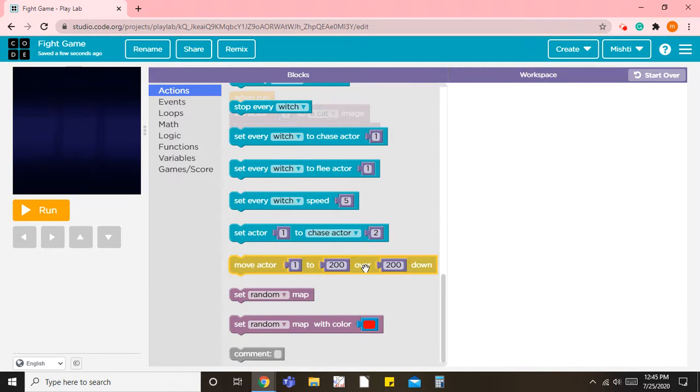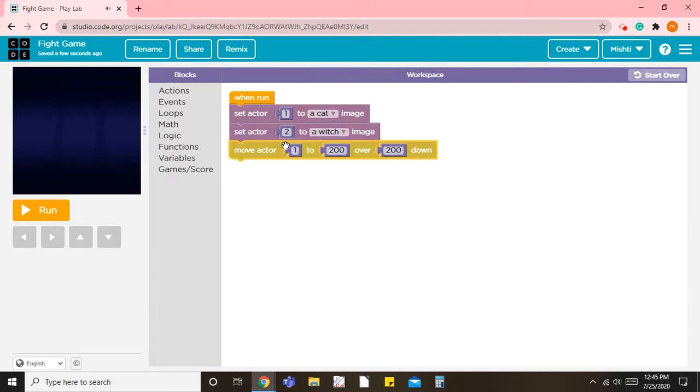So you can set move actor 1 or 2 over 200, down 200. So over 200 means the x-axis. X-axis, that you can see over there, there's a small x written and beside that there's a number. Over or x-axis means right to left and down means y-axis, up to down.